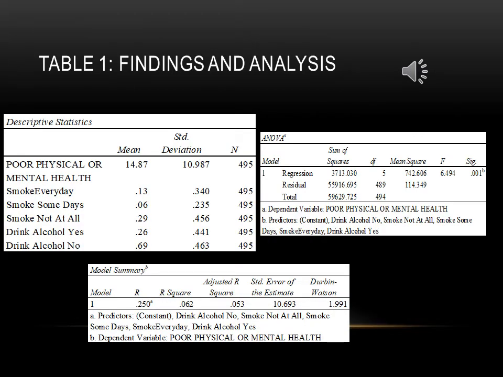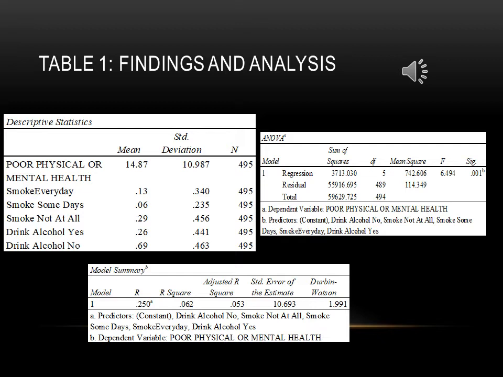Findings and analysis. In this slide we have descriptive statistics, ANOVA, and/or the model summary. The ANOVA analysis indicated that the overall model was significant. R squared equals 0.06, F with degrees of freedom 5, 589 equals 6.49 with a p-value of 0.001. See the model summary and ANOVA.